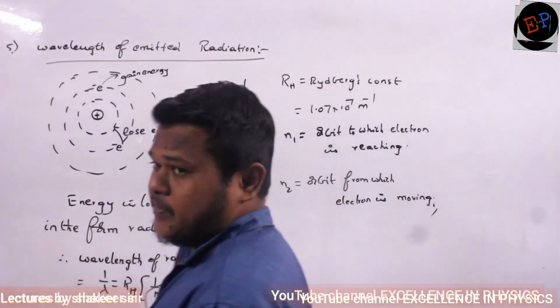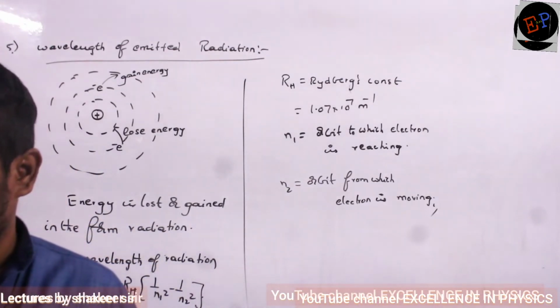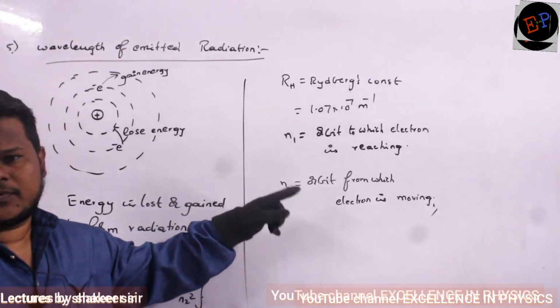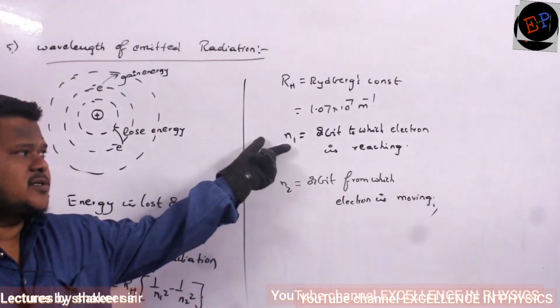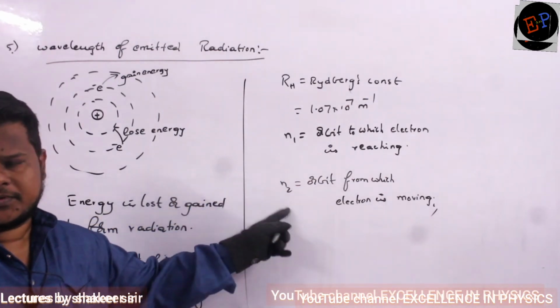Are you able to understand? N1 means that orbit to which the electron is finally traveling, and it will travel from N2. So this is the destination and this is the point from which it is traveling. So this is N1 and this is N2.